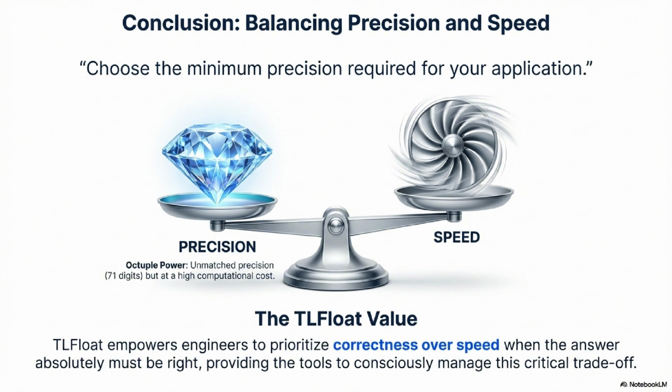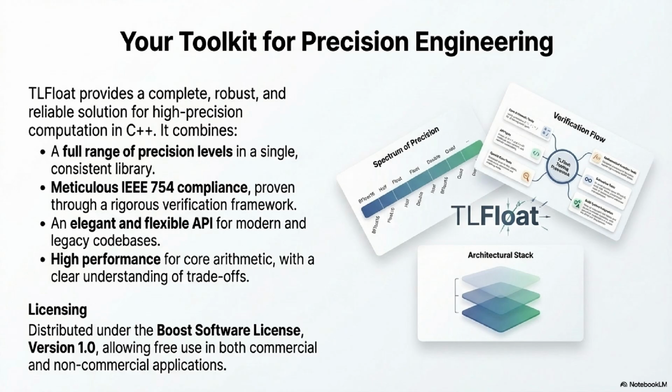That was an incredible deep dive into the engine room of high-accuracy mathematics. What we've seen is just a masterful piece of numerical engineering in TLFloat. They have successfully bridged this enormous gap between the raw speed of native hardware floating-point types and the extreme precision needed for these specialized fields: advanced scientific simulation, finance, cryptography.